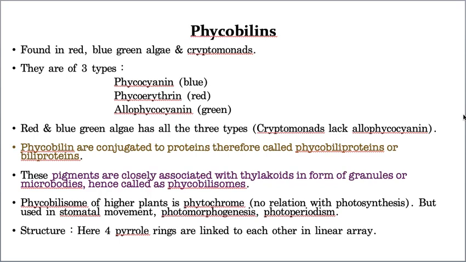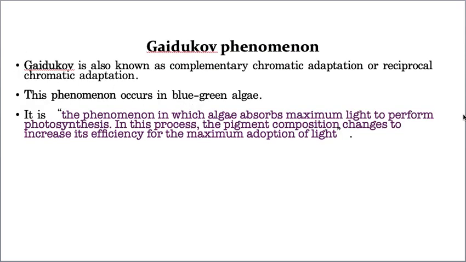Now let us take Gaidukov's phenomenon. What is this Gaidukov's phenomenon? It is also called complementary chromatic adaptation or reciprocal chromatic adaptation. This phenomenon occurs in blue-green algae. It is one of the surprising characteristics exhibited by blue-green algae.